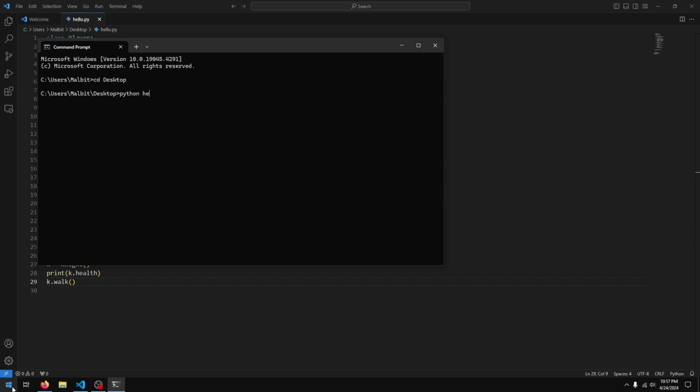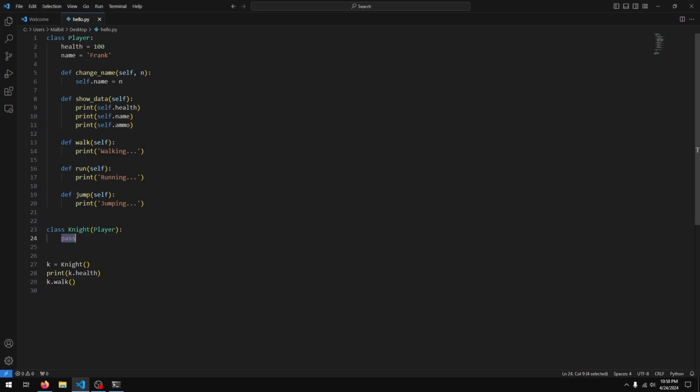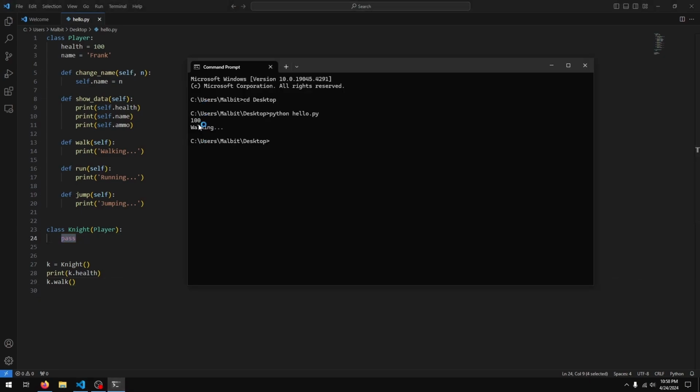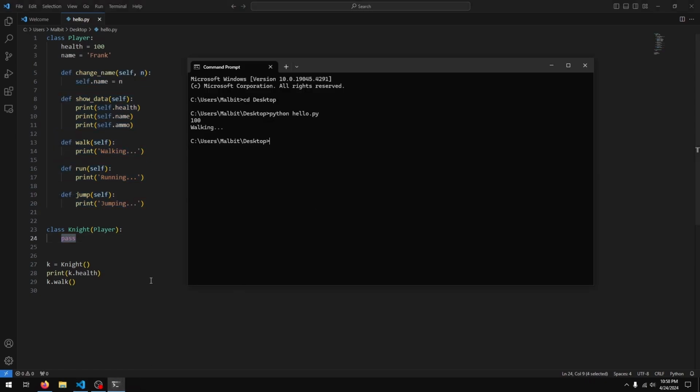python hello.py, you see we get 100 and walking. So even though the Knight class is empty, we still get 100 and walking, and the reason for that is because the Knight class is inheriting all of its properties and behaviors from the player class as we have defined here. So all of the properties and behaviors that are in the player class are available in the Knight class.